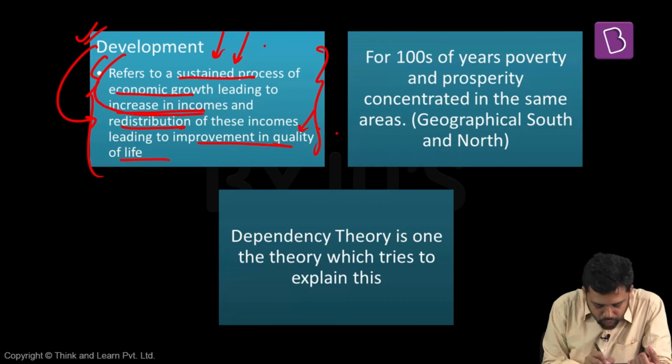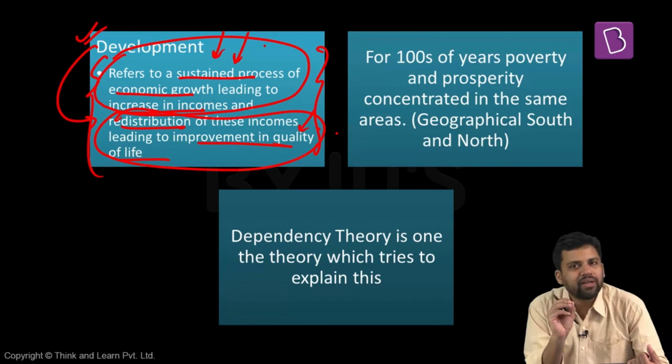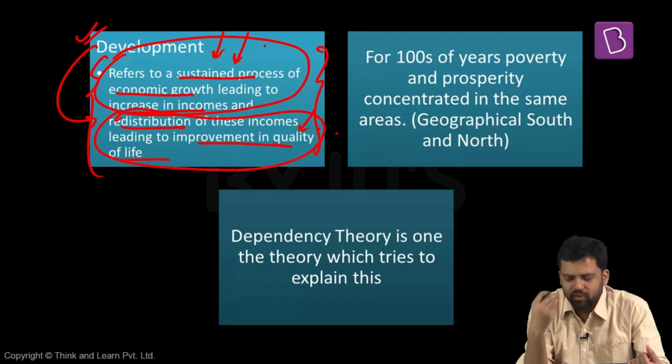So what do we mean by this? You can see here you have two parts. The first part is talking about economic growth. For example, GDP or GNP. All these things should drastically increase. Per capita income should increase continuously. But development is not just about growth. Development is much more than that. Growth should happen, but apart from growth, whatever increase in income has happened as a consequence of growth should get distributed among people so that people's standard of living is improving.